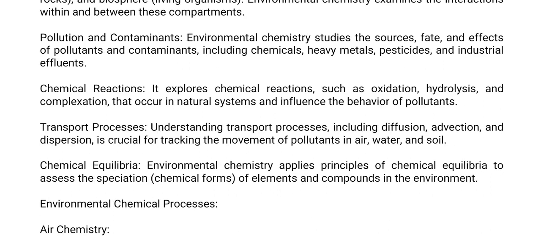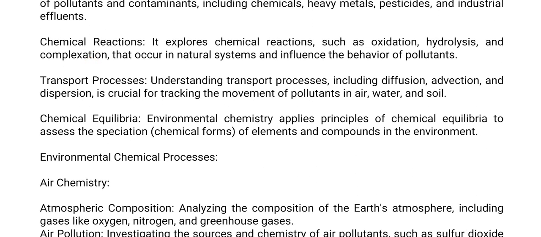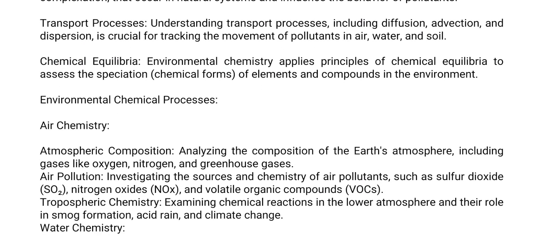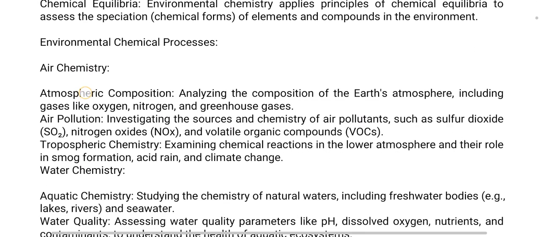Then chemical reactions. It explores chemical reactions such as oxidation, hydrolysis, and complexation that occur in natural systems and influence the behavior of pollutants. Then transport processes. Understanding transport processes including diffusion, advection, and dispersion is crucial for tracking the movement of pollutants in air, water, and soil. Then chemical equilibria. Environmental chemistry applies principles of chemical equilibria to assess the speciation, the chemical forms of elements and compounds in the environment.